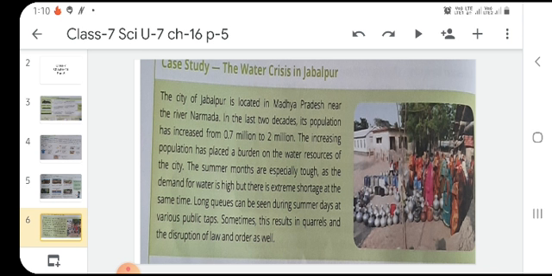Long queues can be seen during summer days at various public taps, and sometimes this results in quarrels and the disruption of law and order as well. You can see here in the picture how the crowd is gathered to collect the water. So this was the crisis in Jabalpur.